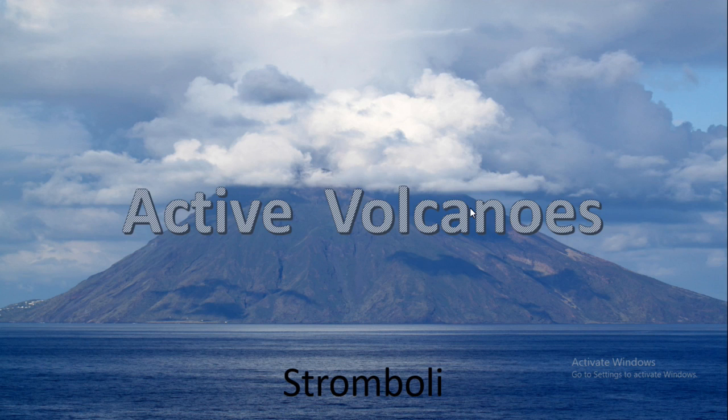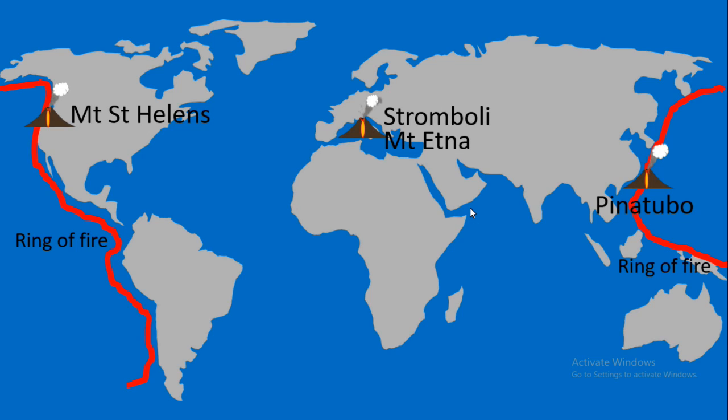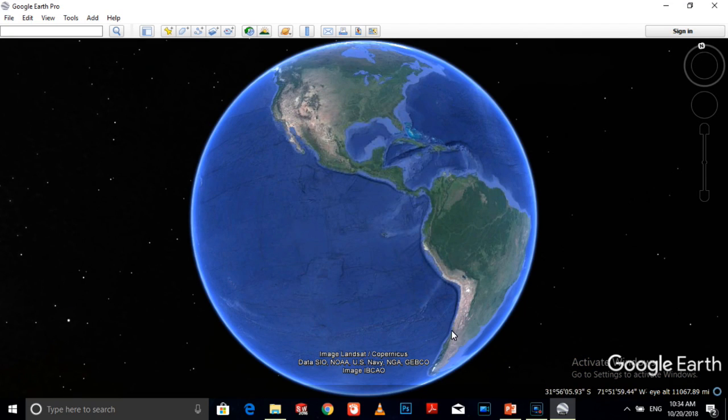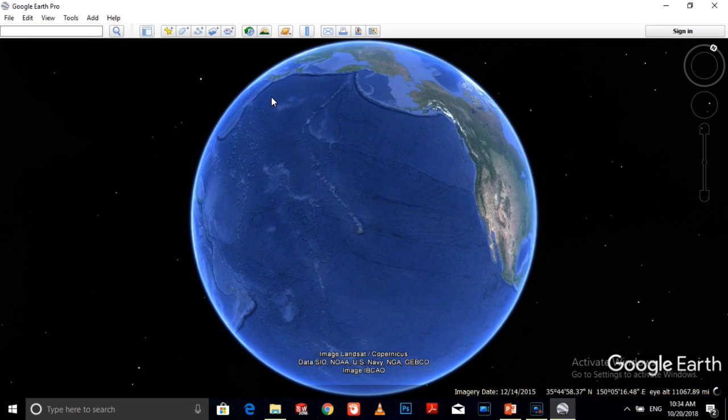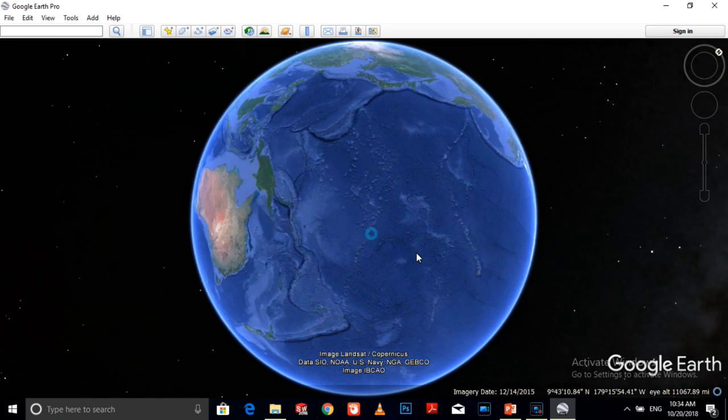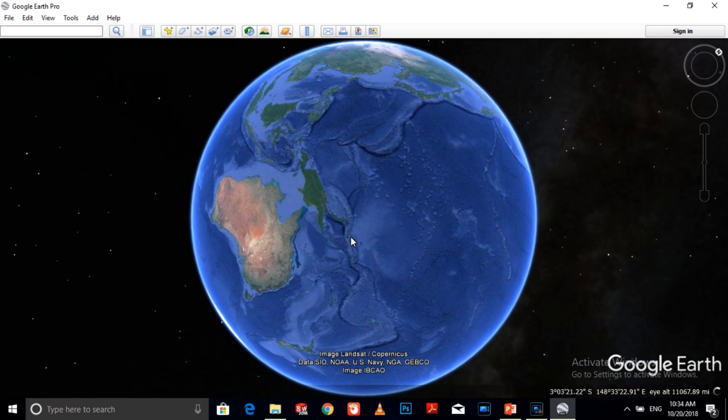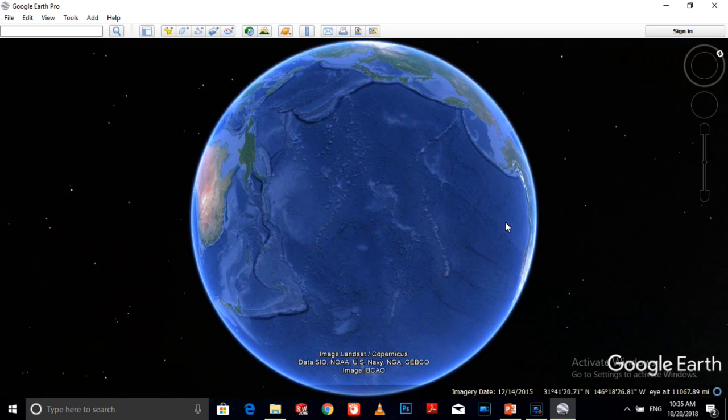This is a photograph of Mount Stromboli, which is a type of active volcano. Mount St. Helens of USA, Stromboli and Mount Etna of the Mediterranean Sea, and Pinatubo of Philippines are some examples of active volcanoes. You can see this area with dark color. This area is known as the Ring of Fire. Most of the active volcanoes are present here.